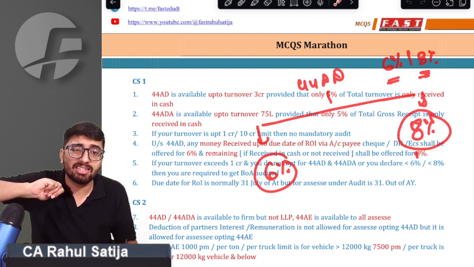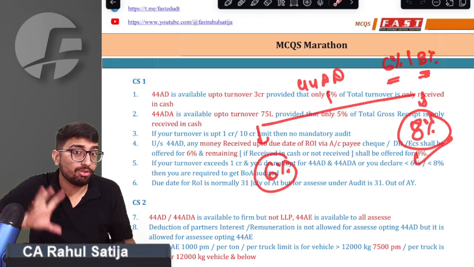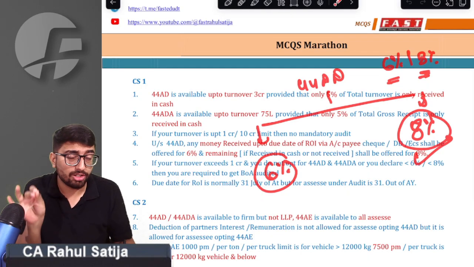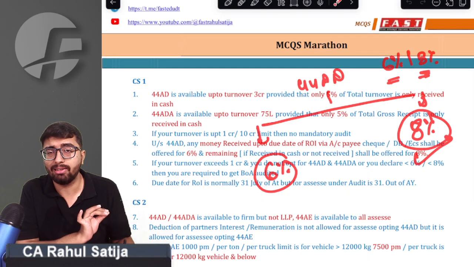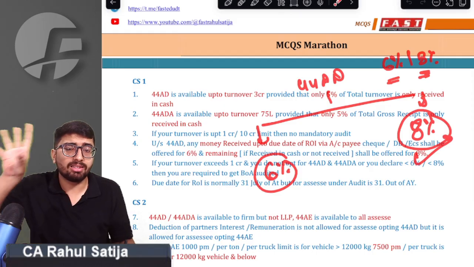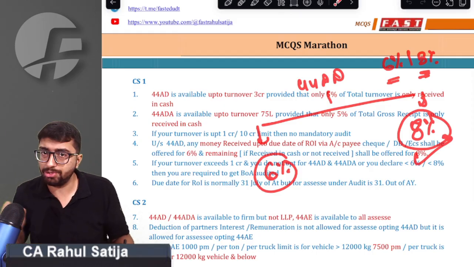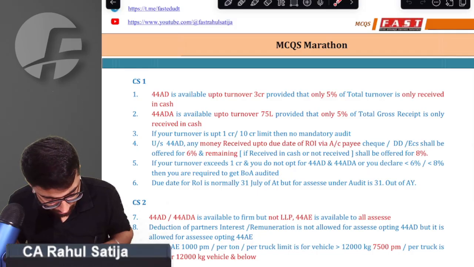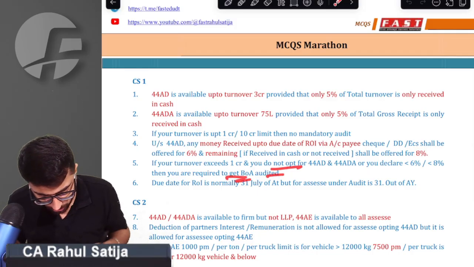If you have done credit sales, that has to be offered at 8%. But if you have received that money by account payee cheque, demand draft or electronic clearing system, and prior to the ROI due date, then you can offer 6% income on such receipts. We got that point.